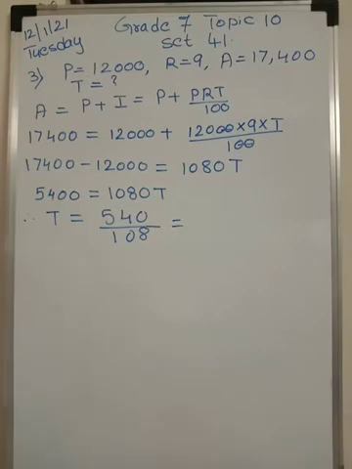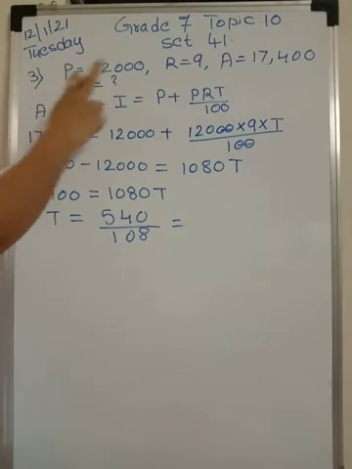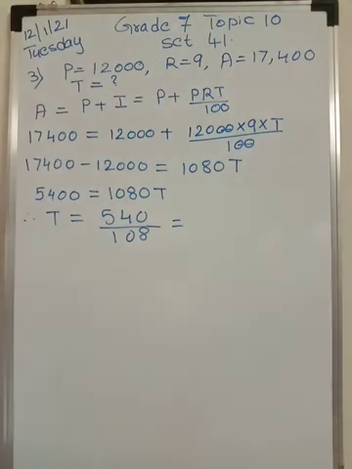Javed deposited 12,000 rupees at 9 PCPA in a bank for some years. So, years we don't know. We know the rate, that is 9, and we know the principal, which is 12,000 rupees, and he withdrew his interest every year. At the end of the period, he had received altogether 17,400 rupees. Altogether means it is interest plus principal. That is nothing but the amount he has received. So, the amount he has received is 17,400 rupees. For how many years had he deposited his money?